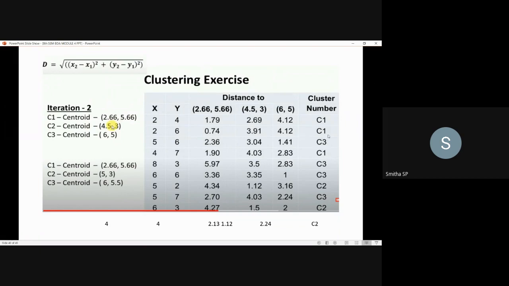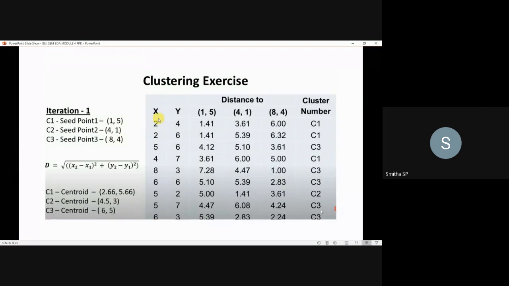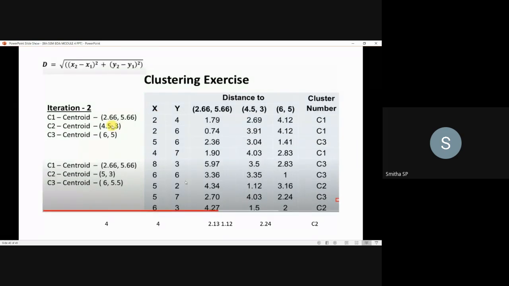If you go through these cluster numberings, you will find a difference in the last one, that is the 6,3 data point. In the first iteration, this 6,3 data point was in the third cluster. Now in the second iteration, it is in the second cluster.